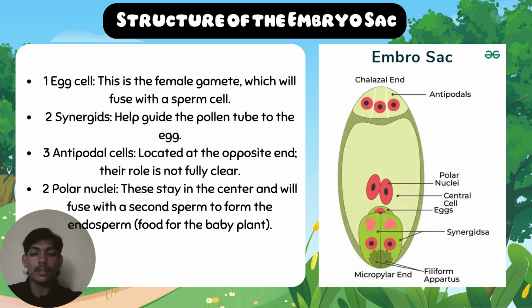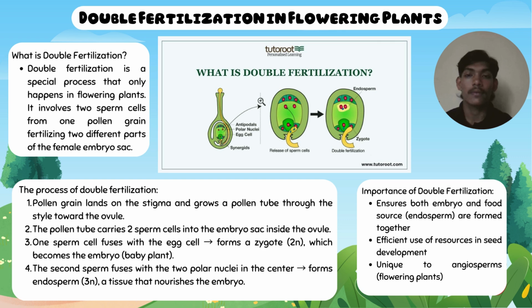At the top of the diagram, we can see three antipodal cells, whose role is not fully understood but may help to support the embryo sac. In the center, there are two polar nuclei, which will later fuse with the second sperm to form the endosperm, the food storage tissue in the seed. Altogether, the embryo sac contains seven cells with eight nuclei, each ready for the double fertilization process.